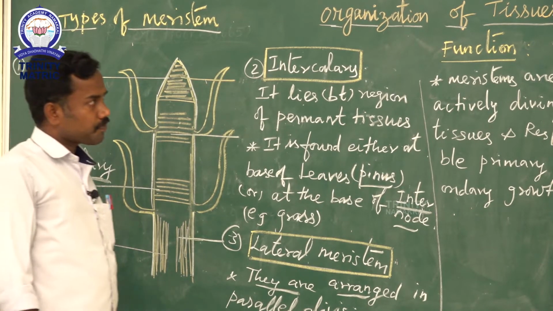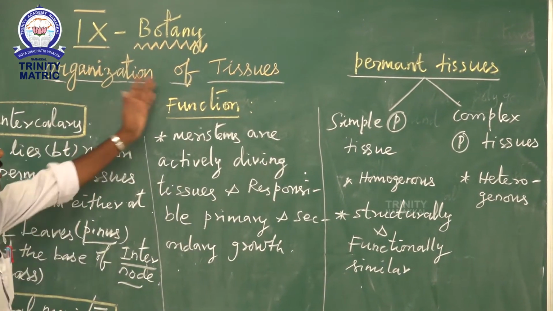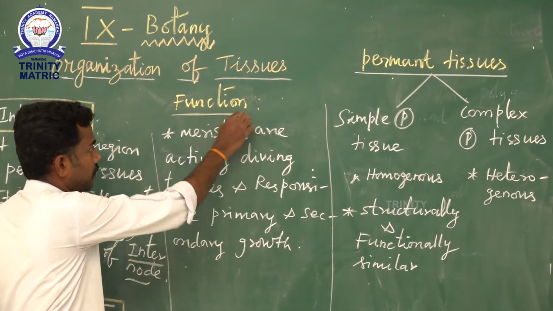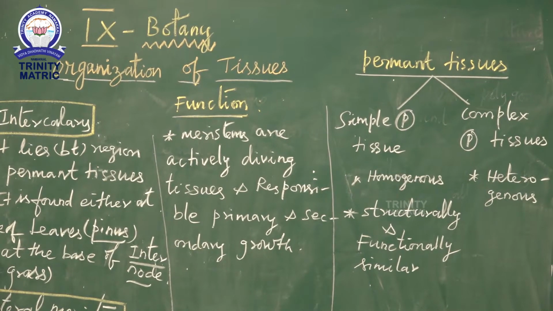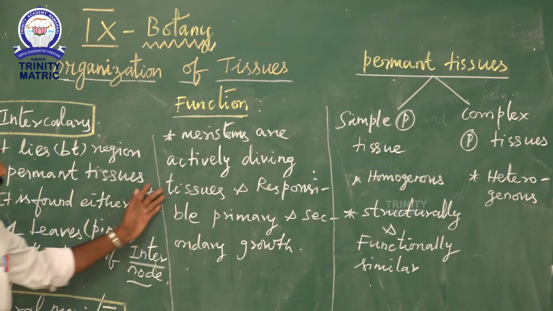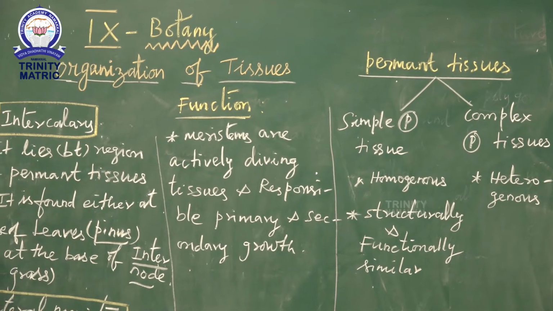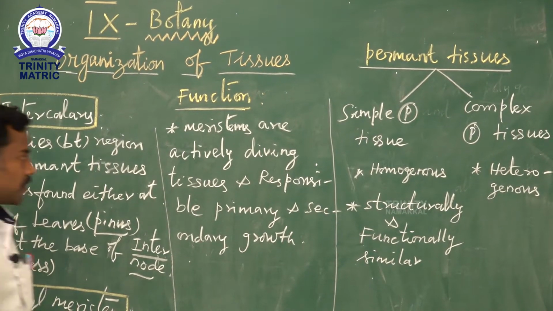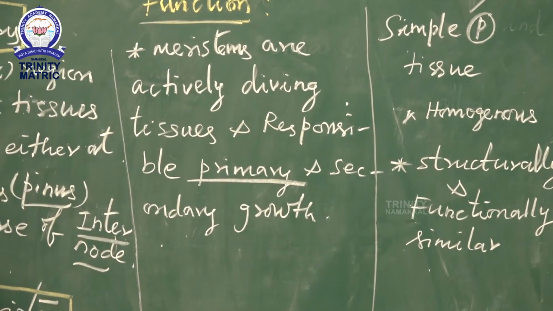Before the next topic, permanent tissue, let us see the functions of the meristematic cells. Meristems are actively dividing tissues, and meristem means divisible. They are responsible for primary and secondary growth. Primary growth means elongation of the plant body, at both the root tip and shoot tip.